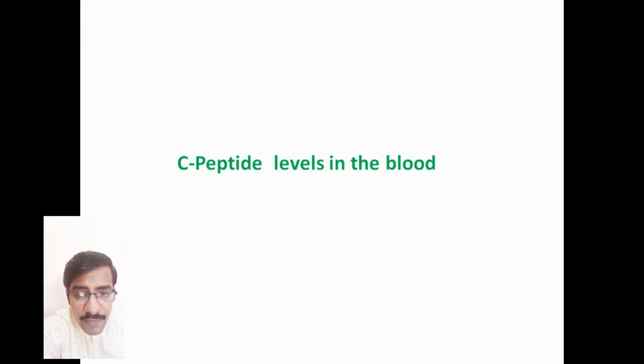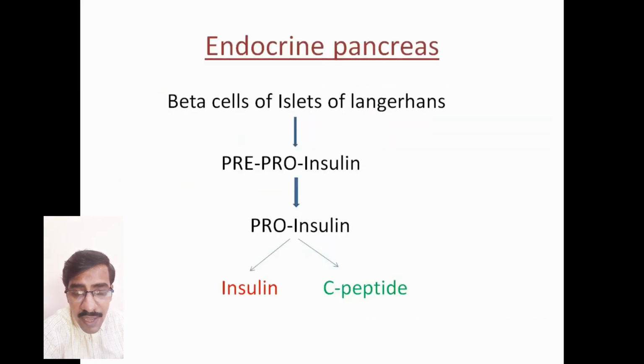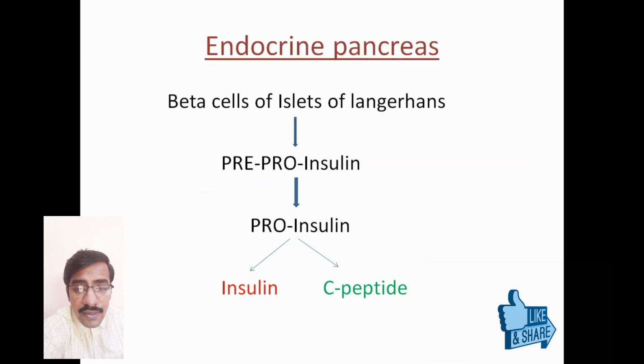This is a diagram showing the pancreas, and as you all know, the pancreas is divided into exocrine pancreas and endocrine pancreas. Now as you all know, the endocrine pancreas contains what are called islets of Langerhans, and the islets of Langerhans contain alpha cells, beta cells, delta cells, and pancreatic polypeptide cells. Now the beta cells produce the hormone called insulin, as we all know.